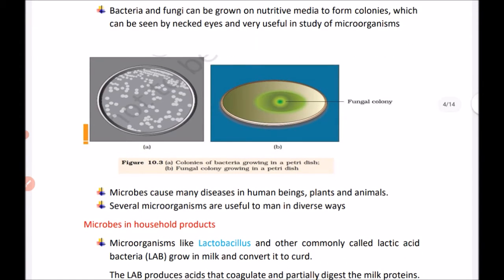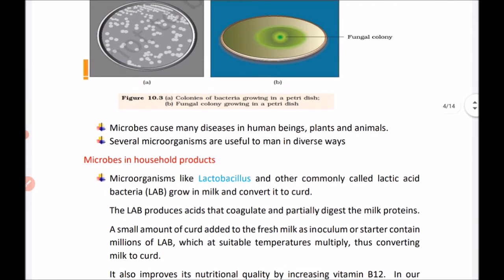Microbes cause many diseases in human beings, plants as well as animals. And there are several microorganisms which are very useful to man in many ways. So first we will study microbes in household products.